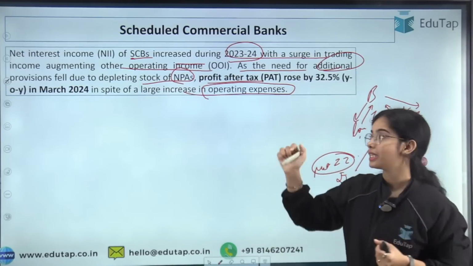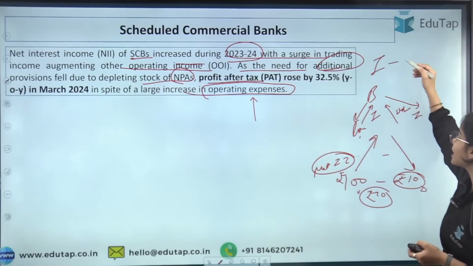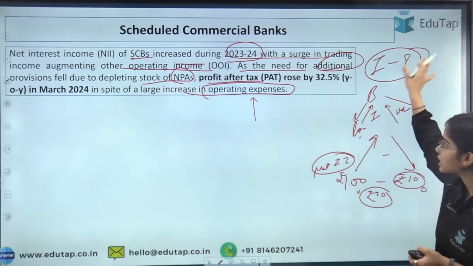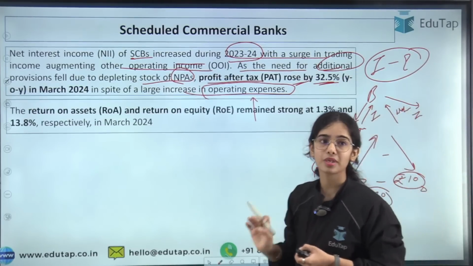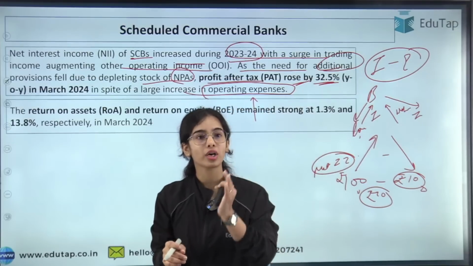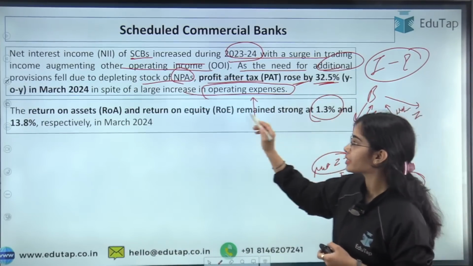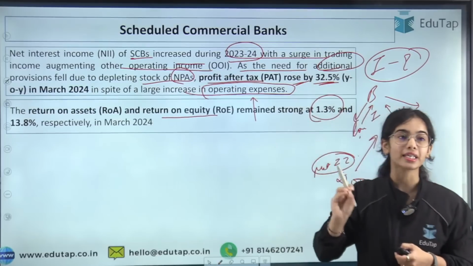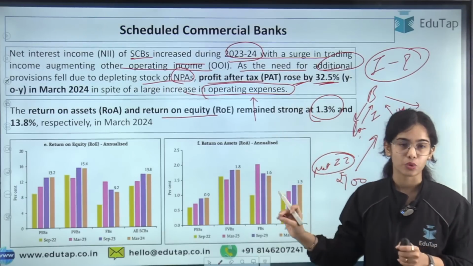With all of these, their operating expenses have also increased. So their income has increased, but their expenses have also increased, but still the profit after tax has increased by 32.5% for the banks. Their return on assets remained strong at 1.3%, and their return on equity remained strong at 13.8% respectively in March 2024. So I hope this is clear.